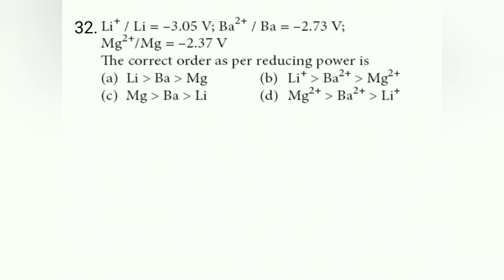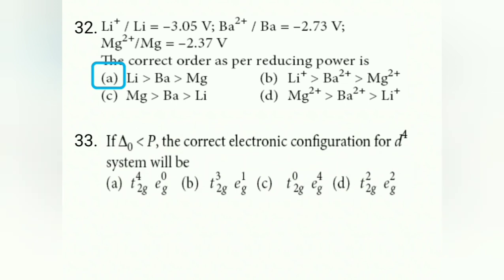Here you can see reduction potential values are given. We know that reducing power will be maximum for lithium because of its negative reduction potential, which means as the negative reduction potential increases, remember, the reducing power increases. Hence the order is, remember, lithium more than barium more than magnesium. 33. Delta naught.